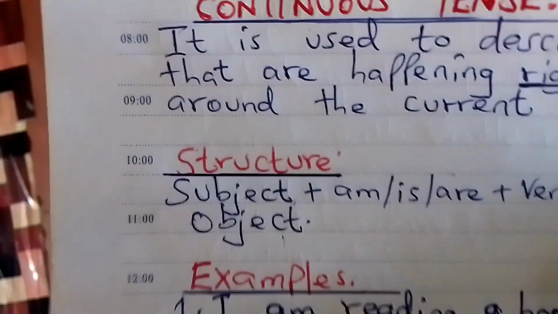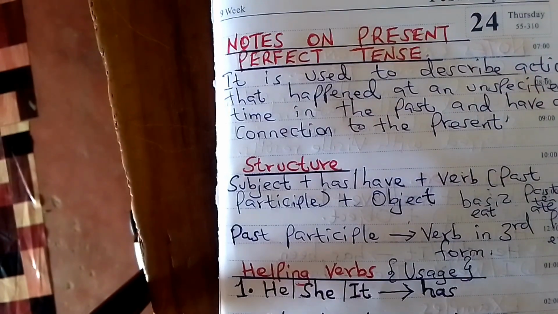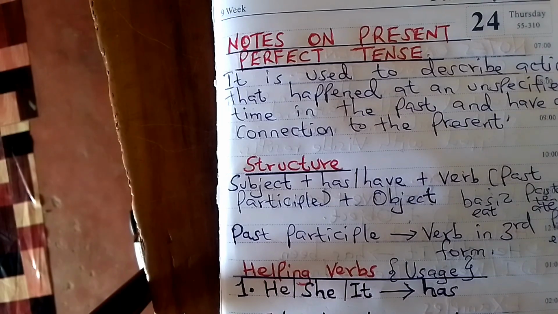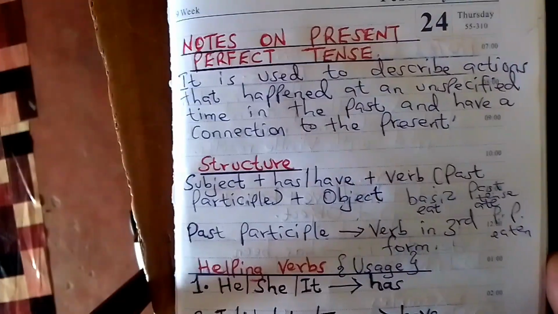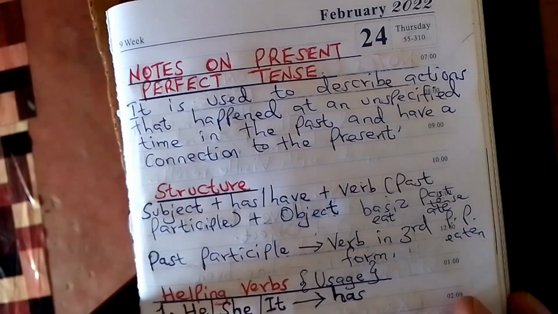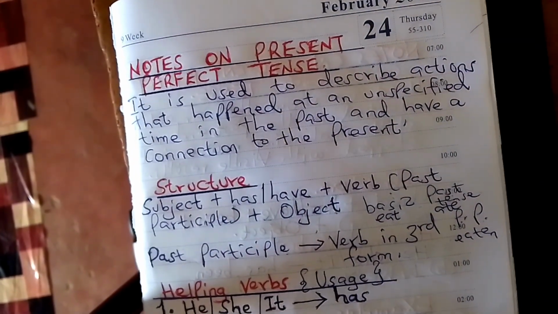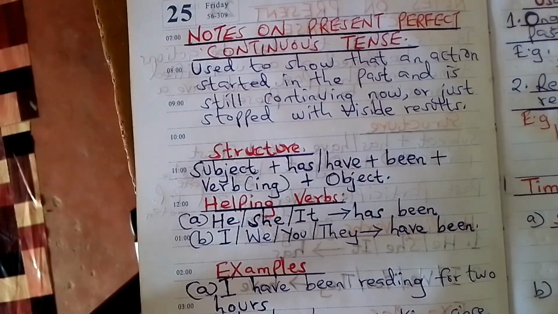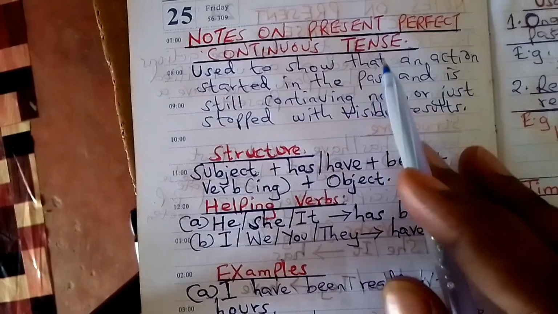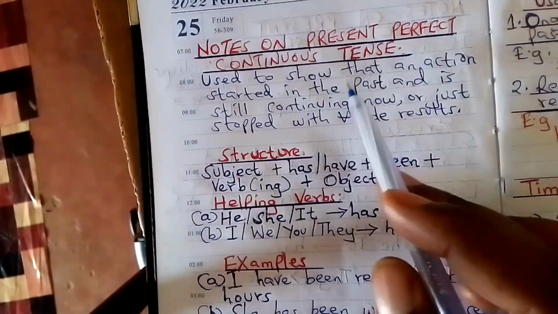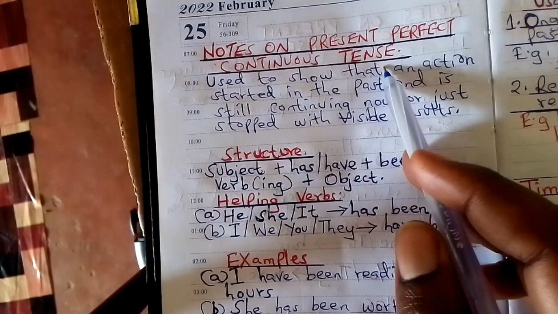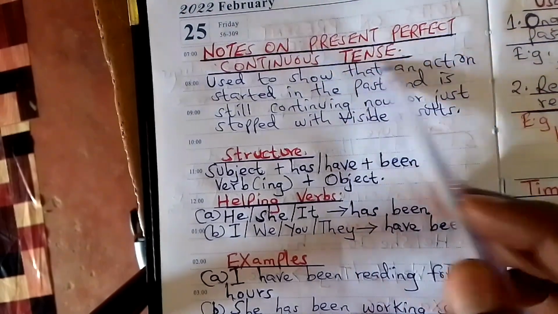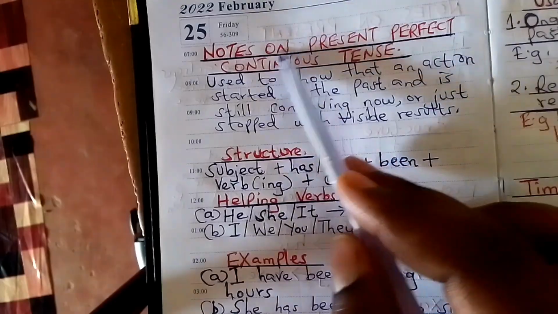Now let's move to the next, which is the present perfect continuous tense. It is very long but very easy. It's not very difficult. Yes, so as you can see, these are some invaluable notes on present perfect continuous tense. So we have mixed. There are two aspects. We have the present perfect and we also have the continuous tense.